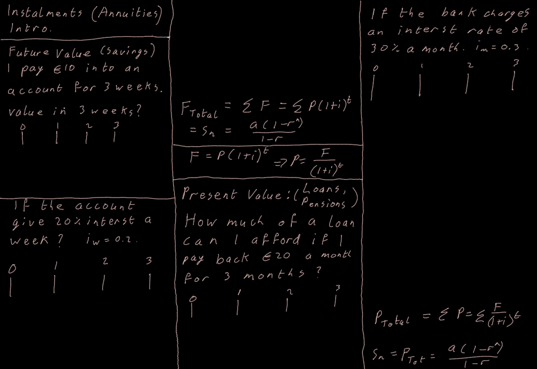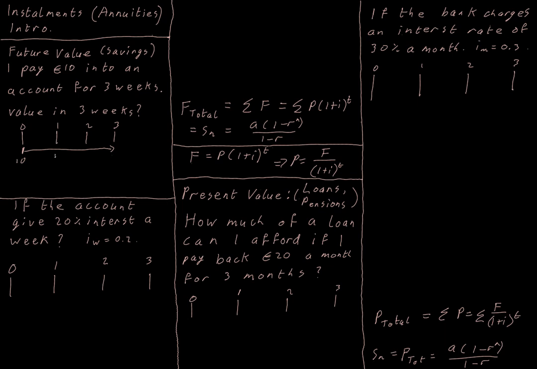So if we're talking about something in the future, let's start off with an example that doesn't involve interest to look at the contrast. So I pay €10 into an account for 3 weeks. What's the total value in 3 weeks? Well, let's use our diagram. The first payment that we make is of €10, and it just sits in the account. It doesn't gain any interest because there's no interest in this question. So it's just going to be worth €10 in 3 weeks.